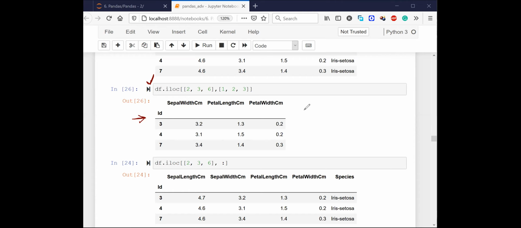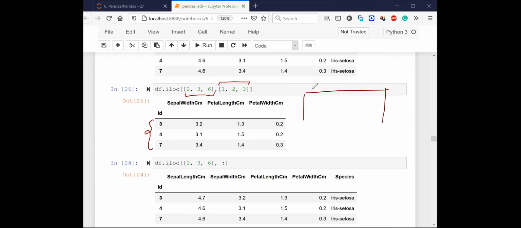Yes, Arvindan, you are correct. Yes, correct, Shweta. So see, what was the syntax? The syntax was nothing but, inside brackets, you put the row and then you put the columns. Do you see? There is a comma, and this entire part is row, this entire part is column. So whatever we have here, we'll access these three rows, and whatever we have here, we'll access these three columns.